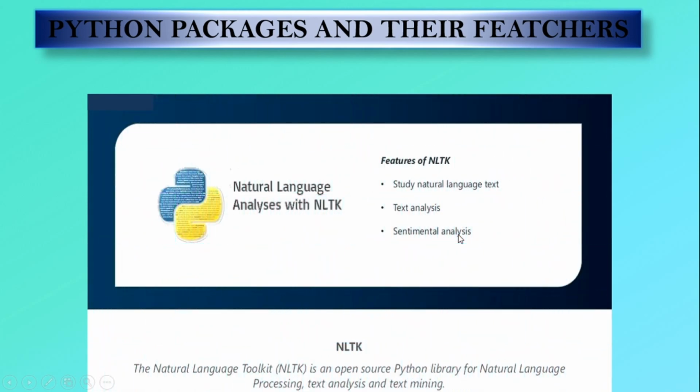Then the next one is the Natural Language Toolkit. The Natural Language Toolkit is an open source Python library for natural language processing, text analysis, and text mining. For natural language processing, we have the most famous library, known as the Natural Language Toolkit. Its features are to study natural language text by performing tasks such as lemmatization, tokenization, and stemming that are performed by the Natural Language Toolkit.